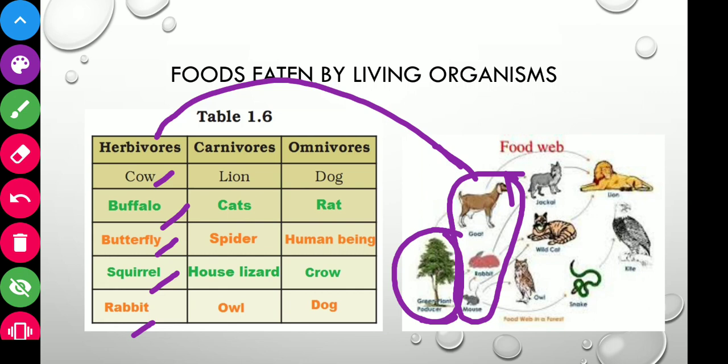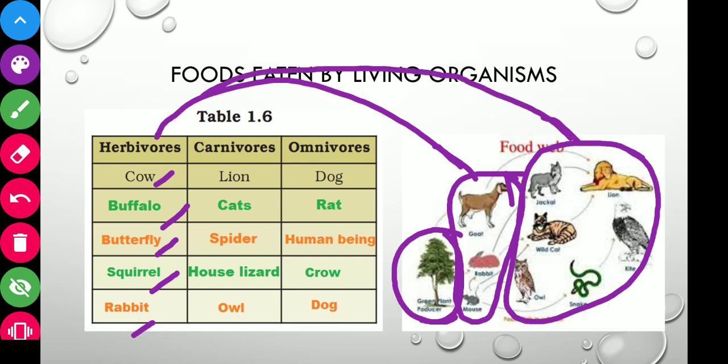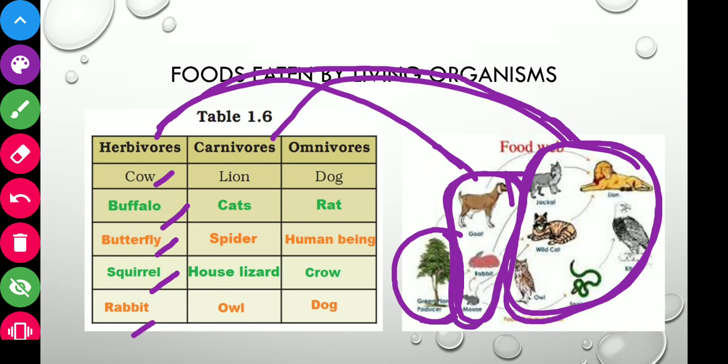Okay. Then the animals who eat the herbivorous are called carnivorous. The animals who eat other animals, or we can say the herbivorous animals, are called the carnivorous. For example, lion, cats, spider, house lizard and owl. Okay. Yes.